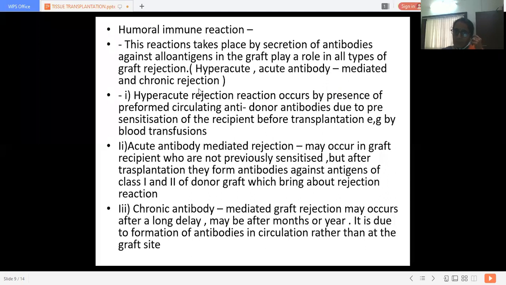Either they cause direct destruction of the cells, or they cause an inflammatory reaction through the production of cytokines. There is inflammation and destruction of the transplanted cells. So that is cell-mediated tissue rejection.